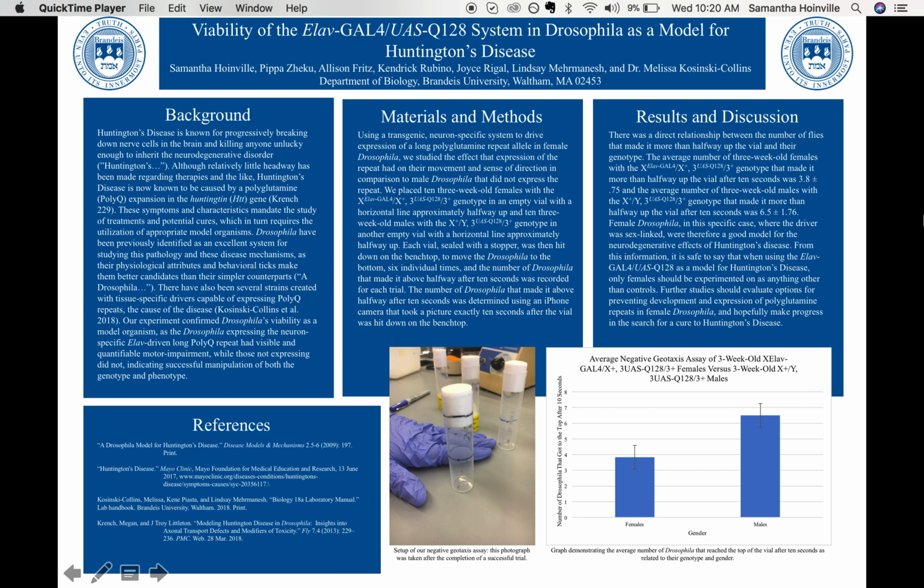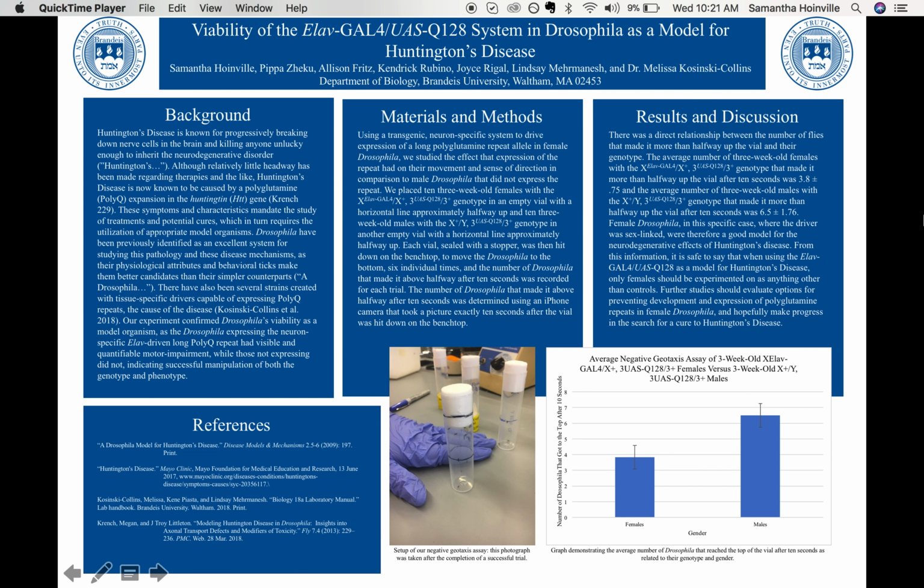Drosophila have, however, broken through to the forefront of this type of research because there are strains that have been developed that use a neuron-specific driver, known as ELAV, to express a variety of polyQ repeats of different lengths. Also, because they are more physiologically complex than, say, yeast or C. elegans, it is a lot easier to see the phenotypic manifestation of the manipulated genotype.